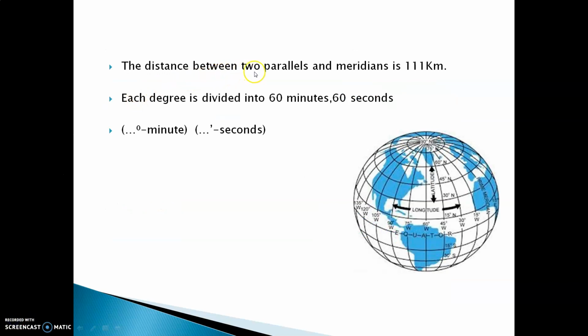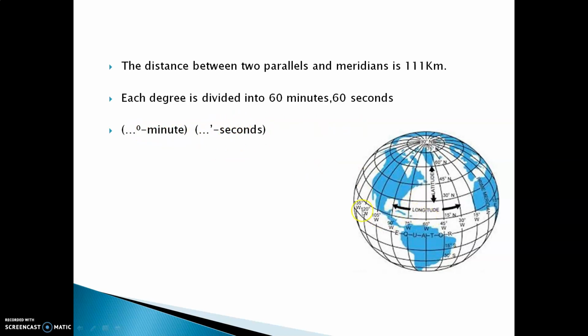The distance between two parallels and meridians is 111 kilometers. The distance between these two meridians and this latitude is 111 kilometers. Each degree is divided into 60 minutes, 60 seconds. If you go ahead, you will realize it is divided into 60 minutes and 60 seconds. The symbol used to write degree is this, degree, minute, and the symbol used to write seconds is the comma above.